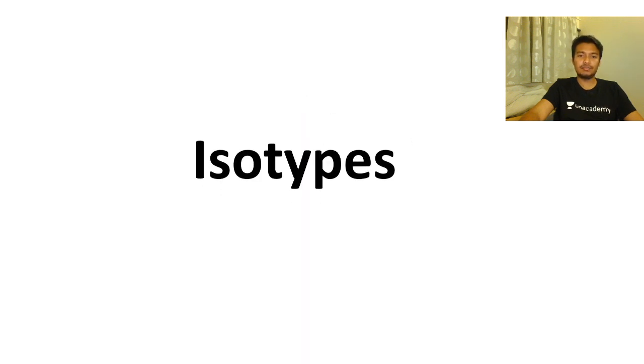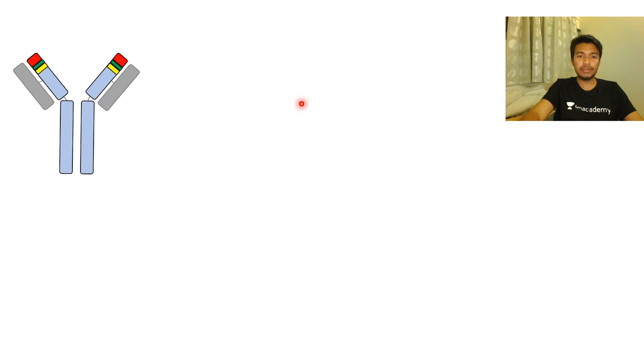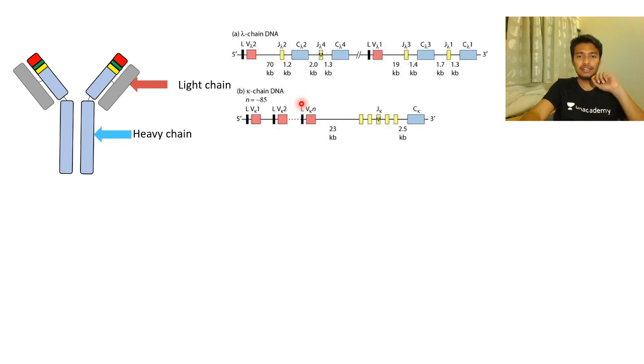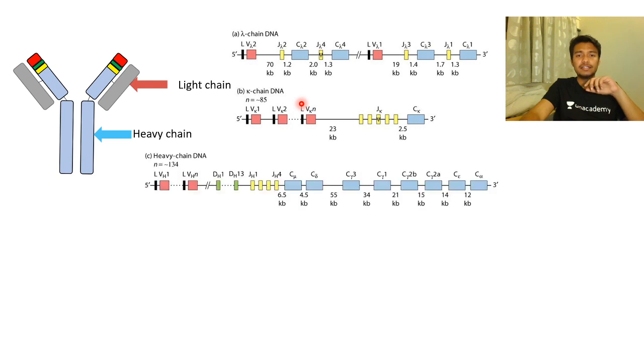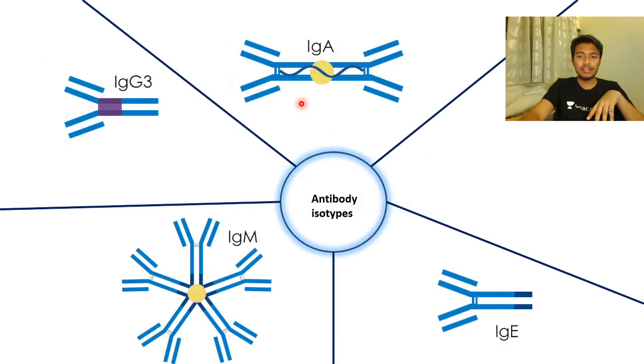So first, isotype. We already talked about isotypic variants, meaning the variants of heavy chain and light chain which are encoded by several genes. So we have looked at the specific heavy chain genes, right? For IgG it was gamma, for IgM it was mu, etc. So the point of difference is basically the heavy chain and the light chain genes actually. So these are like the genetic variants.